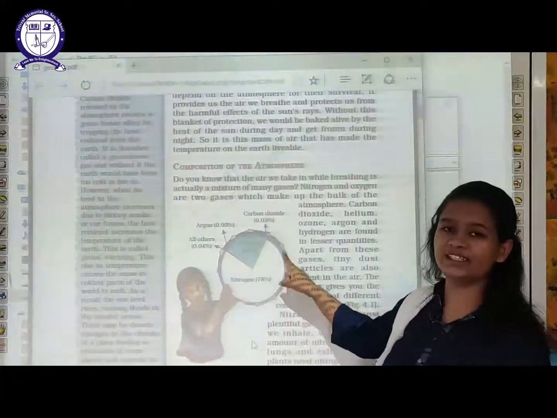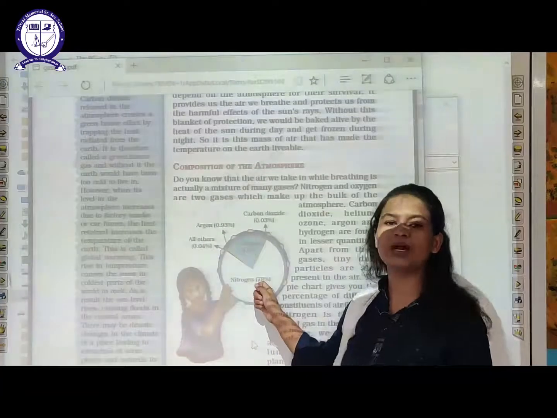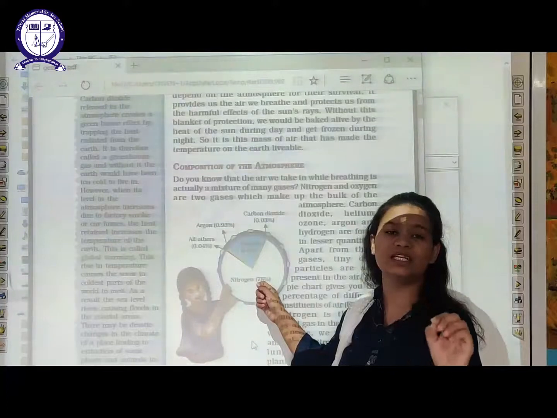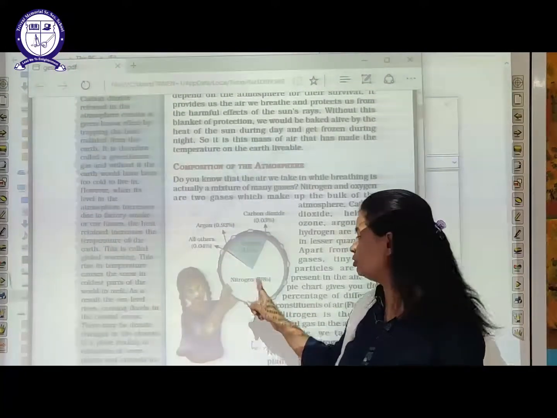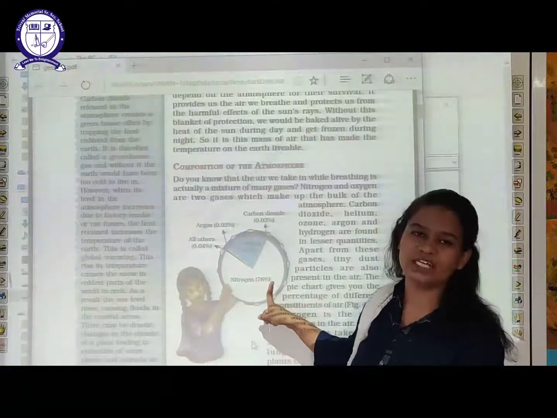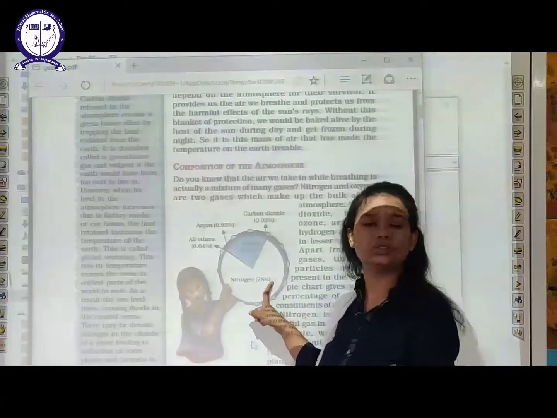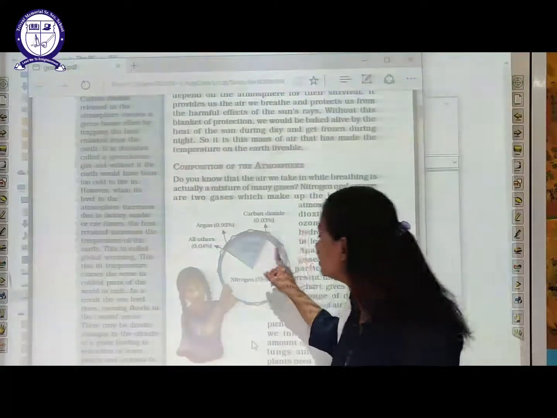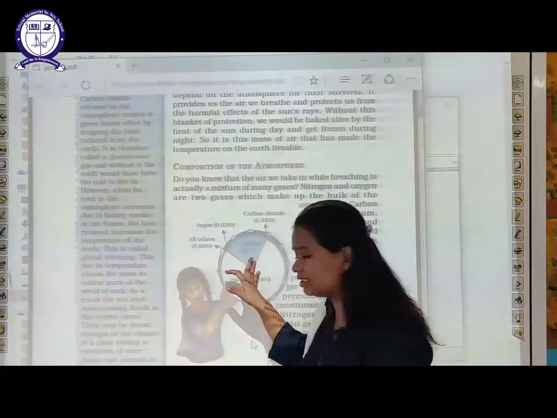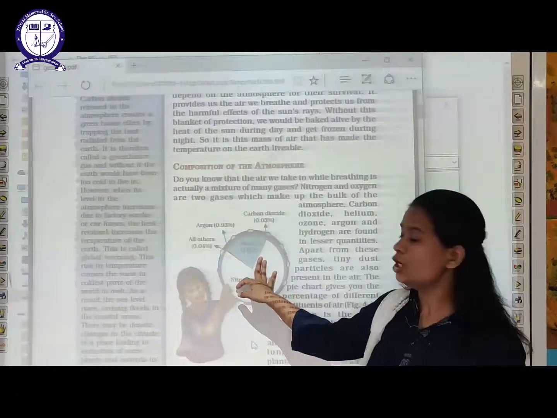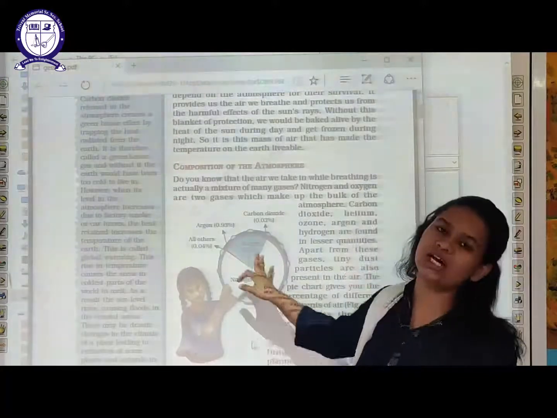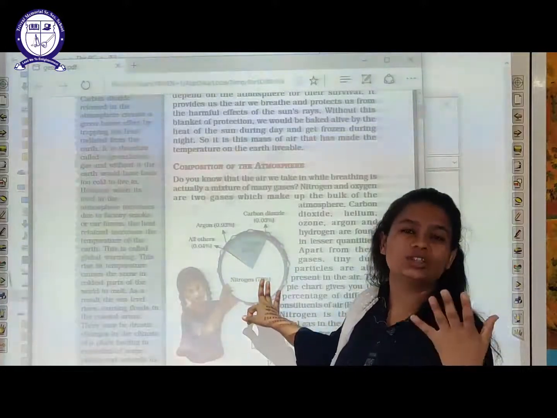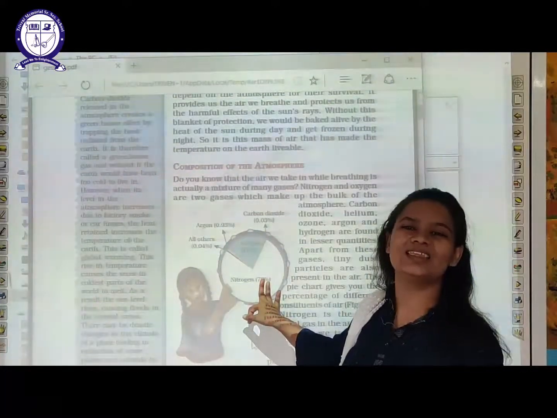You can see in this pie chart that the gas present in the largest quantity in the atmosphere is nitrogen, which is 78%, and the second largest is oxygen, which is 21%. So oxygen and nitrogen are the two gases present in bulk in the atmosphere.